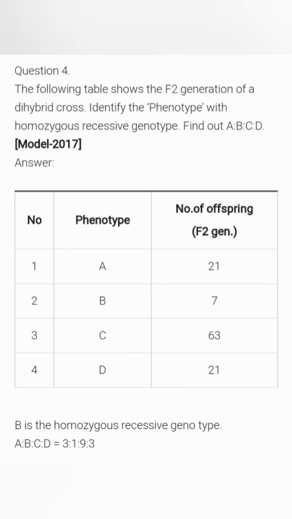So we can say that here B is the homozygous recessive genotype, and A : B : C : D is in the ratio 3 : 1 : 9 : 3. Clear? The values 63 : 21 : 21 : 7 correspond to 9 : 3 : 3 : 1. Clear?